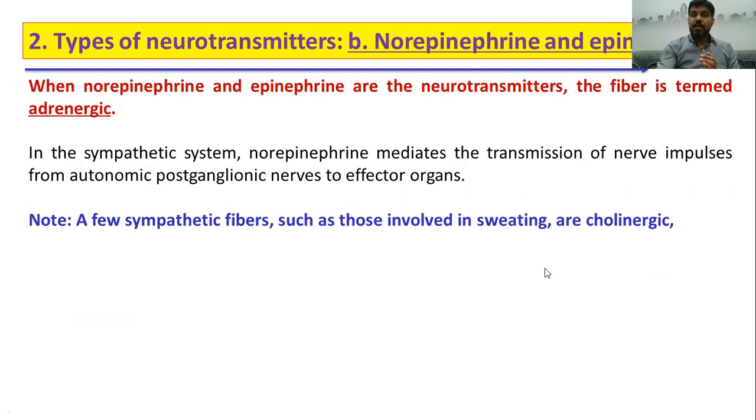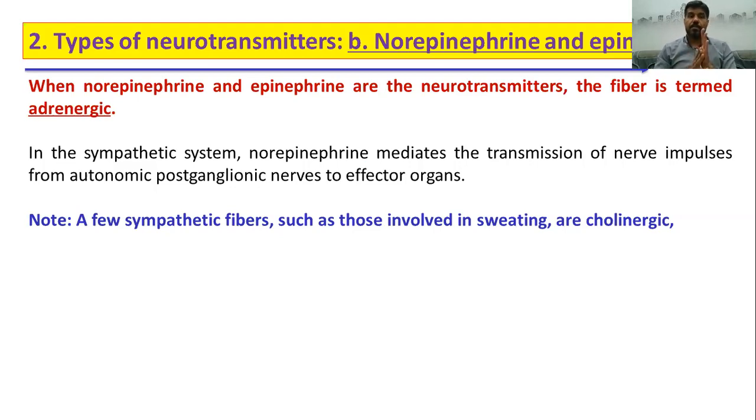The other neurotransmitters, which are very important, are norepinephrine and epinephrine. When norepinephrine and epinephrine are the neurotransmitter, the neuron or the fiber is called adrenergic. So we have adrenergic and we have cholinergic neurons. Neurons that use norepinephrine and epinephrine are called adrenergic neurons. However, neurons or fibers that use acetylcholine as the neurotransmitter are called cholinergic neurons.